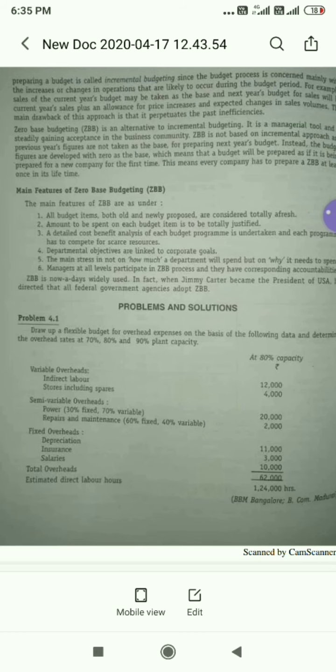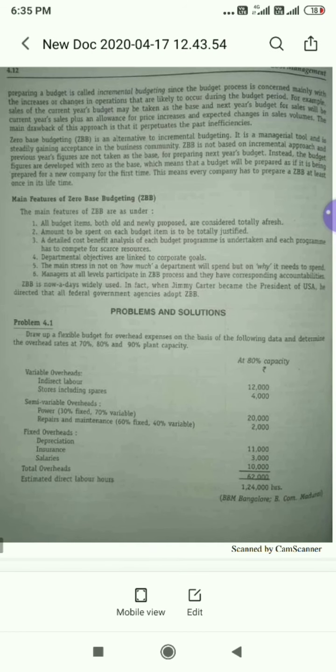Now in budgeting we have different types of budgets. Mainly for your exam you will have two types of budgets. One is a flexible budget, the other one is cash budget. Flexible budget is very important from your exam point of view, and even cash budget.